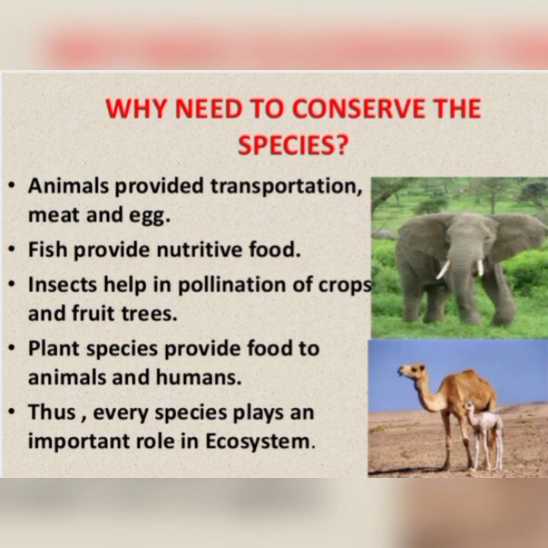Next, why do we need to conserve these species, which we have learned about since childhood? Of course, animals provide transportation, and meat, eggs, and fish provide nutrition and food for us. Insects help us with pollination of crops and fruit trees. Plant species provide food to animals and humans. Thus, every species plays an important role in the ecosystem.